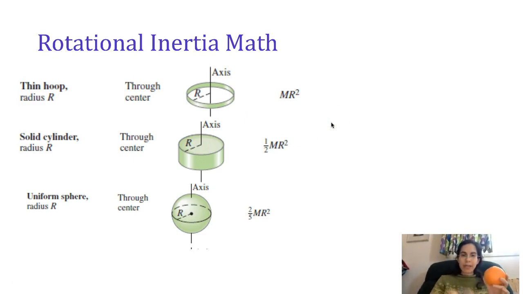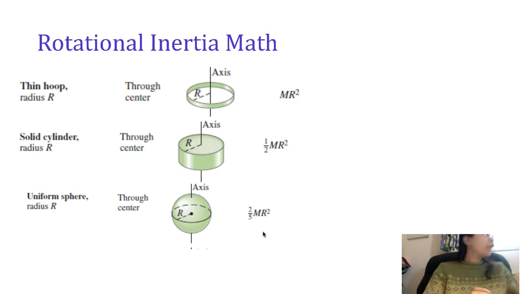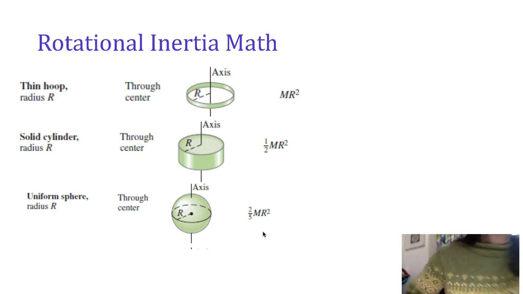Notice as the shape gets more compact, as we move mass from the edges towards the middle, we go from 100% of mr squared to 50% to 40%. The moment of inertia is going down because the shape is easier to rotate. What if instead of looking at 3D shapes, we look at 1D shapes?